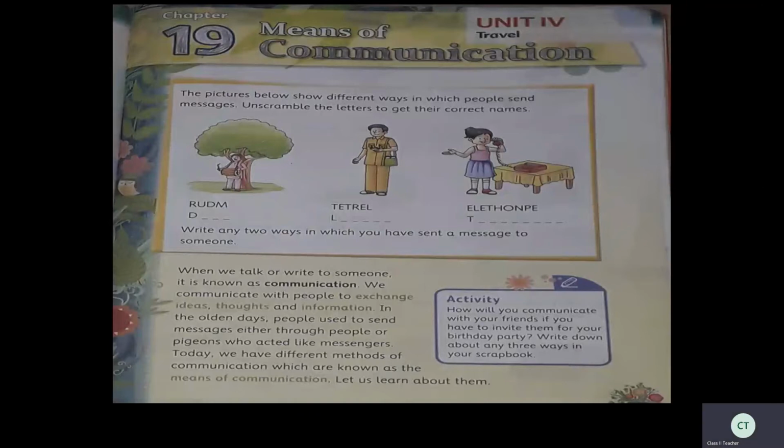So here one activity is there. How will you communicate with your friends if you have to invite them for your birthday party? Write down about any three ways in your scrapbook. So how will you invite your friends? There are three ways. Any three ways you can write in your book.